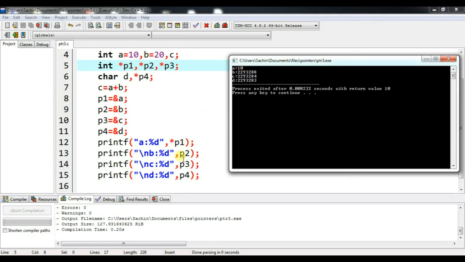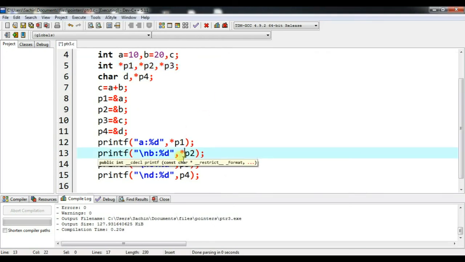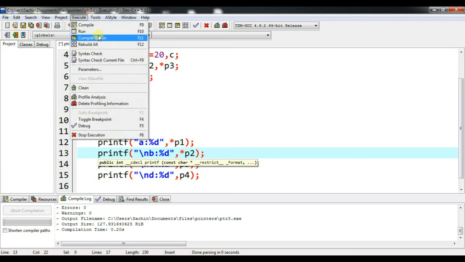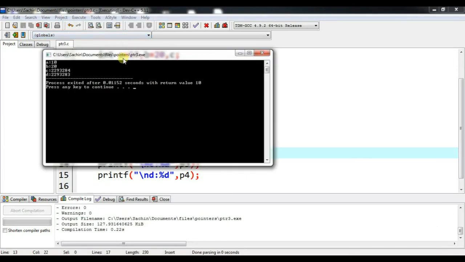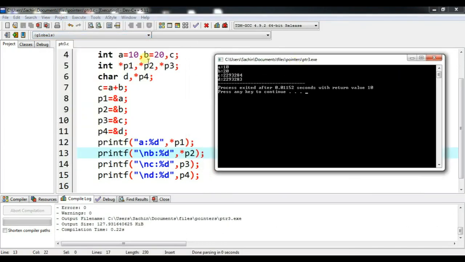Here also, if I modify this to star and compile it, the output will be 20. See here, I have assigned it as 20, so the value stored is 20, and 20 will be the output. Okay.